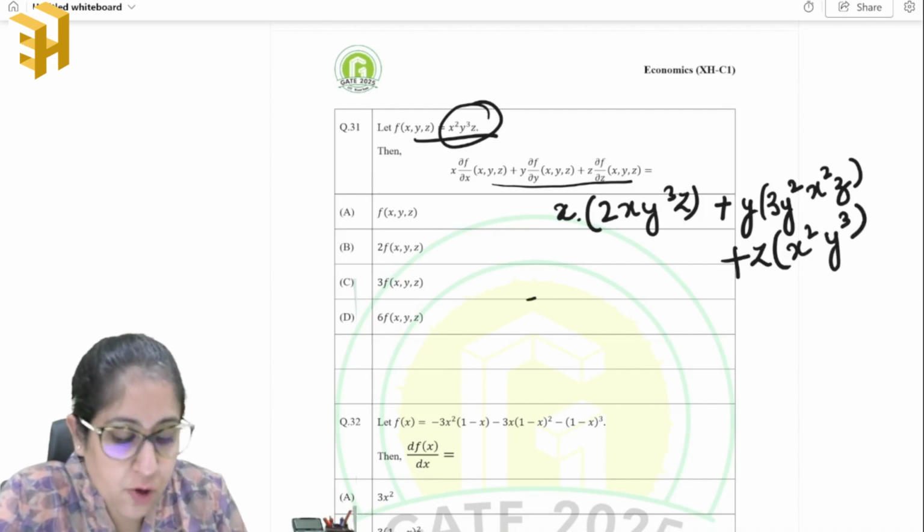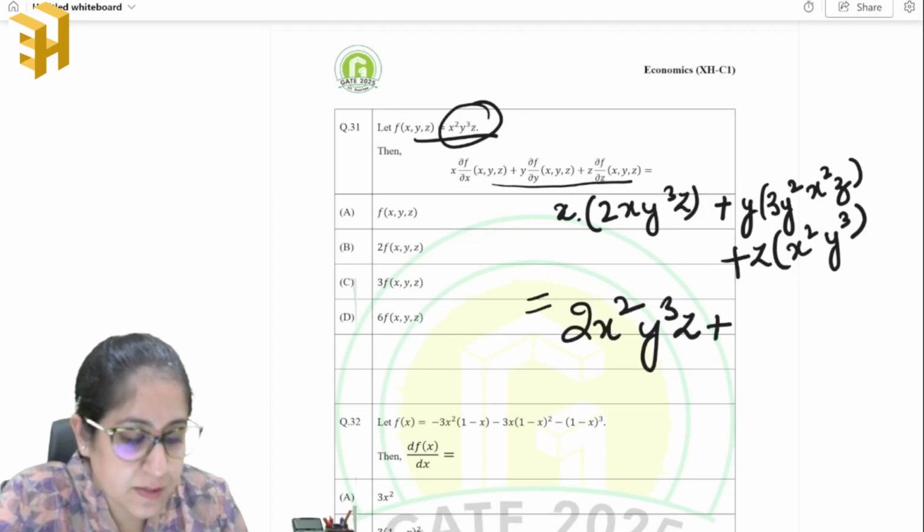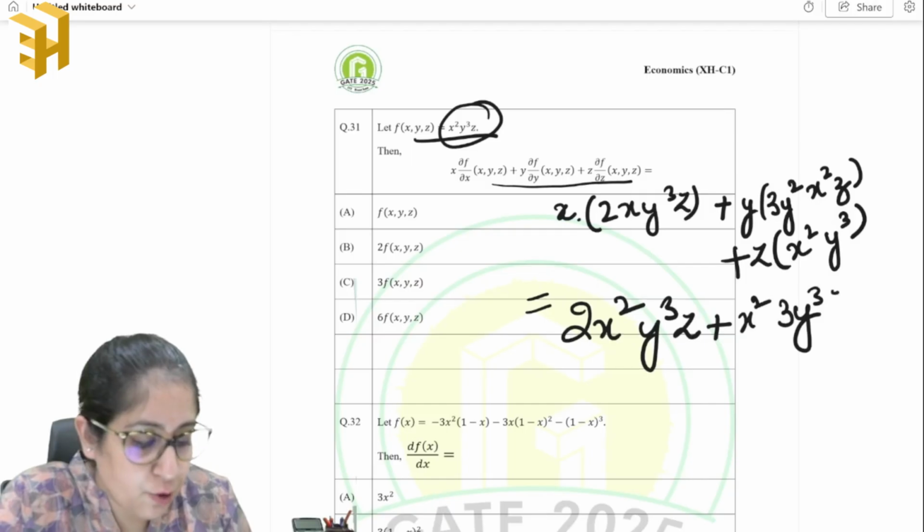Now solving this, we can say that it is 2x square y cube z plus 3x square y cube z plus x square y cube z.